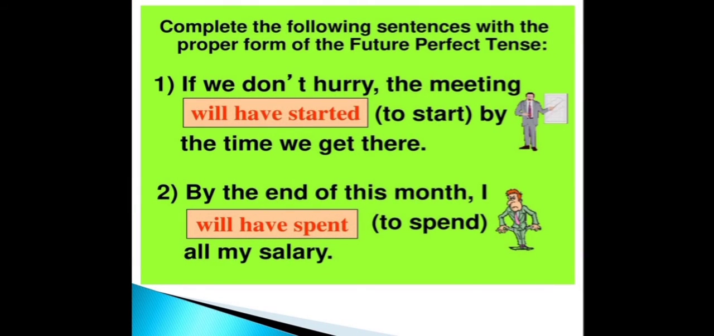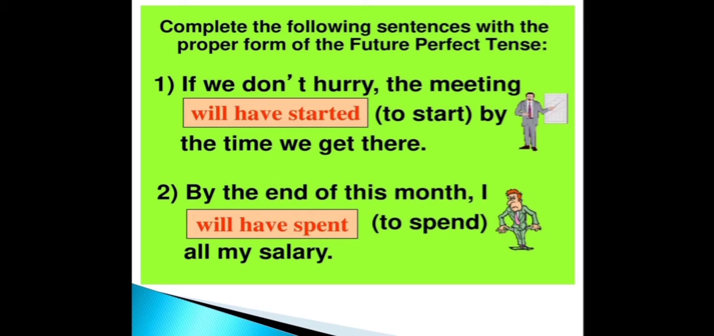So let us look into, if an exercise is given to you, how you will be putting in the future perfect tense format. If we don't hurry the meeting, in brackets if to start is given, by the time we get there you will have to write will have started. By the end of this month I will have spent all my salary.